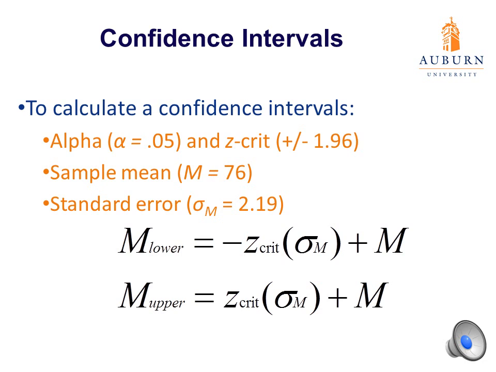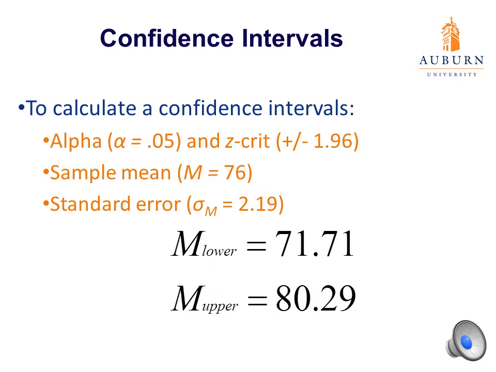So if we were to put in the numbers for the lower bound, M sub lower, we would say it equals negative 1.96 times 2.19 plus 76. The upper bound of our interval would be 1.96 times 2.19 plus 76. And then we can calculate our range for our confidence interval.